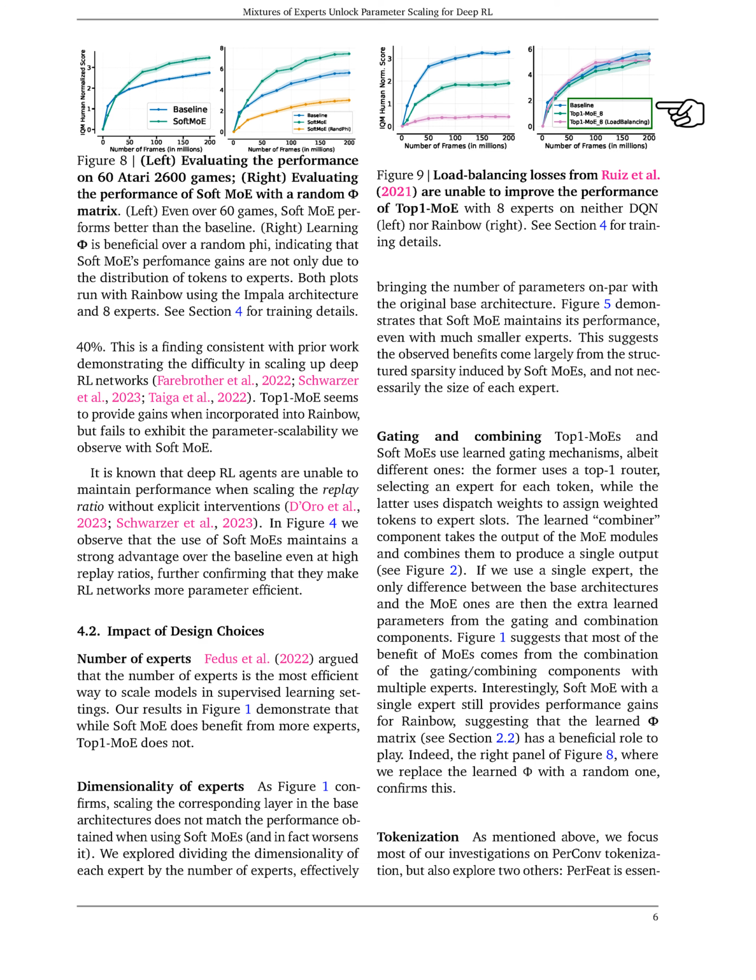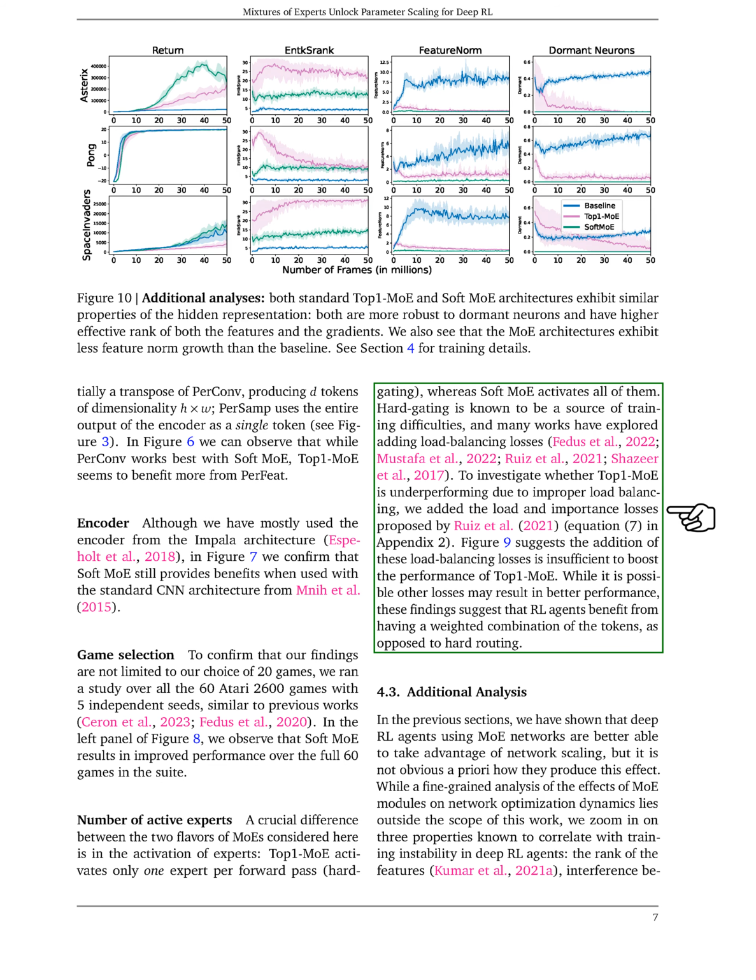A key point of differentiation between the two MoE variants we're looking at is how they activate experts. Top1MoE activates only one expert per forward pass, a method known as hard gating, which can make training tricky. Many studies have suggested using load balancing losses to mitigate these issues. We tested this by incorporating load and importance losses into Top1MoE, but our findings suggest that these adjustments aren't enough to significantly boost Top1MoE's performance. This implies that reinforcement learning agents might perform better with a weighted mix of tokens rather than relying on hard routing.